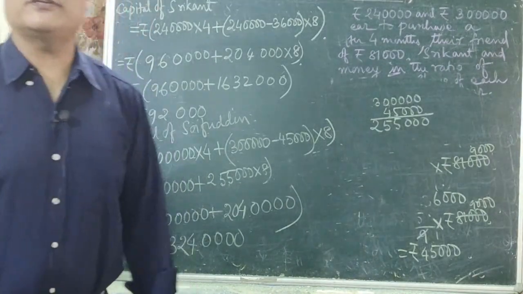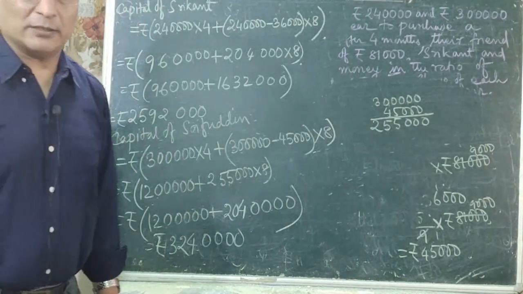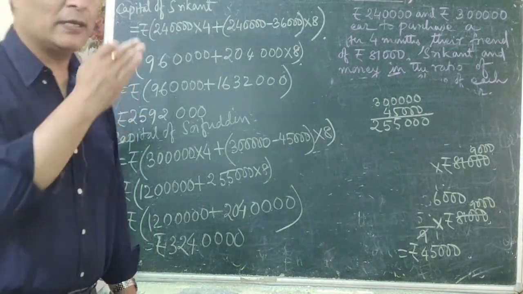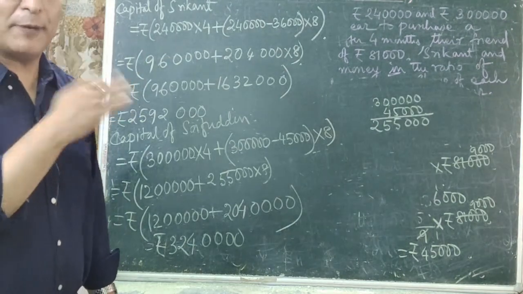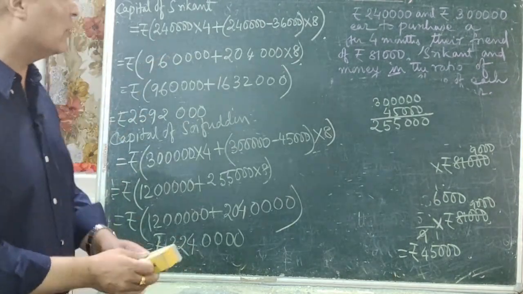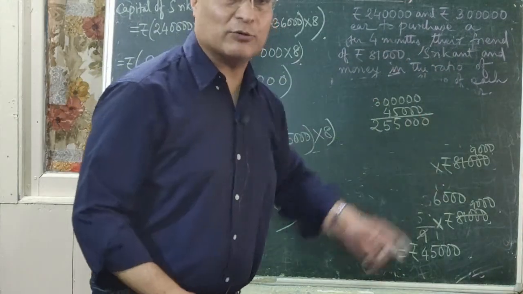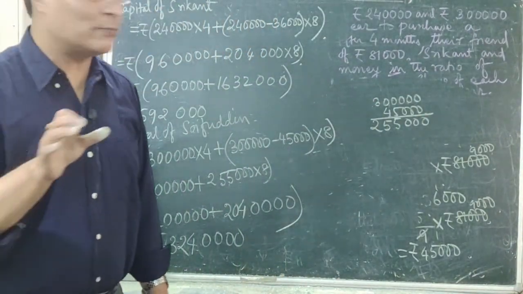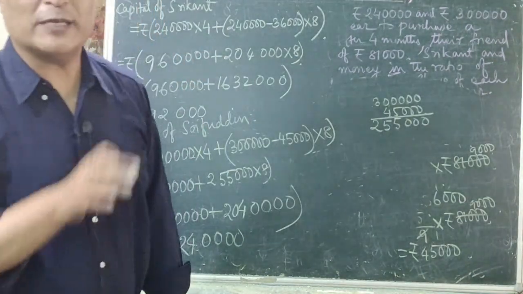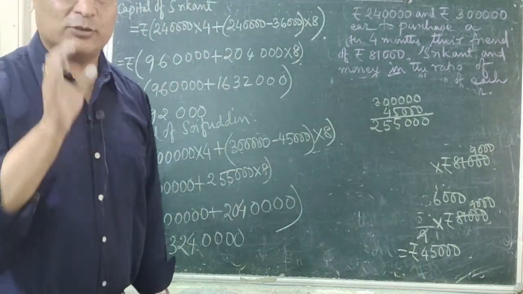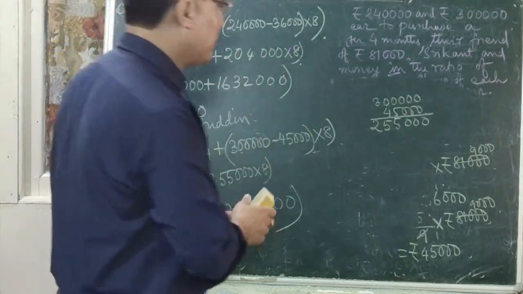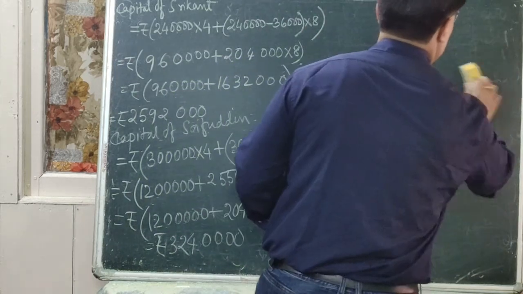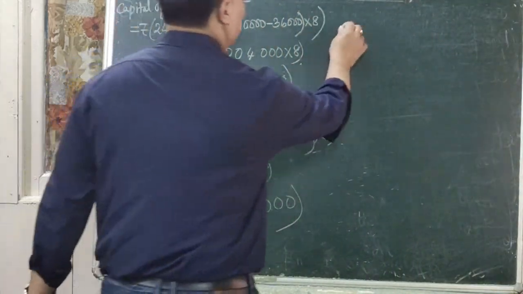Now what will be the profit of the third person, that is Peter? Peter, let's say, joins after 4 months. After 4 months, that is after January, February, March, April, he joined only on the first of May by investing rupees 81,000. Now at the end of the year, that is in the month of December, this 81,000 is fixed for how many months? 8 months, right? 12 minus 4 is 8. So you have to find out capital of Peter.